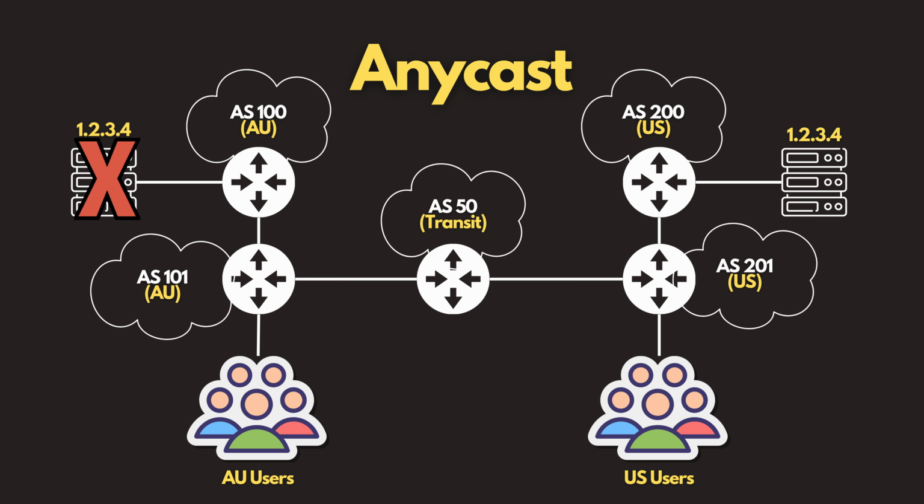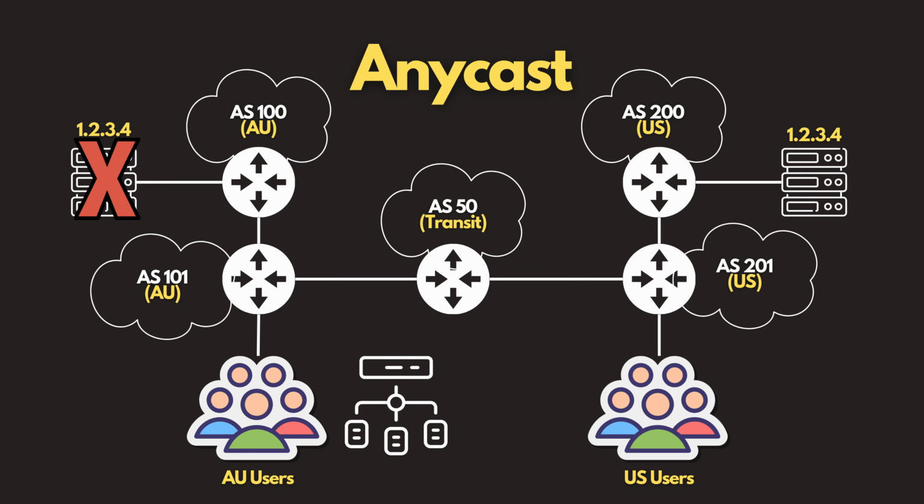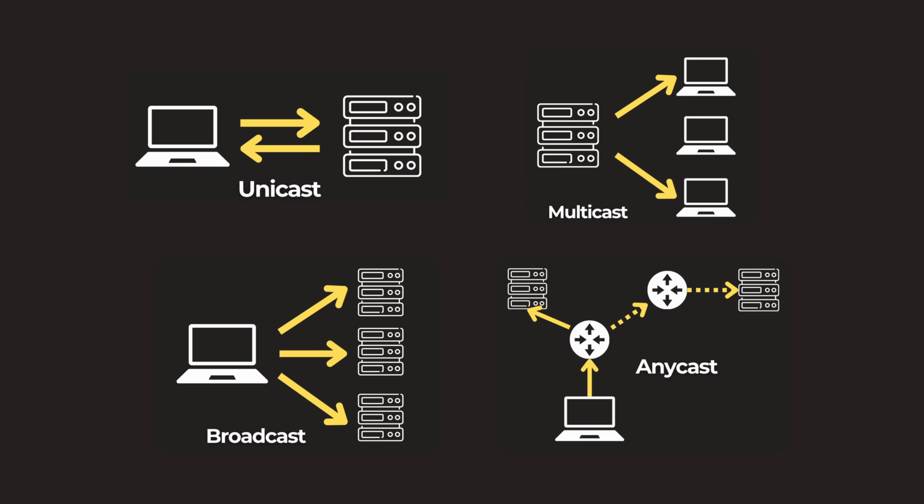Anycast is usually used in content delivery networks and DNS to deliver the best latency to users. It can provide low latency and high availability. Anycast can be used in both IPv4 and IPv6. That's every network transmission type.